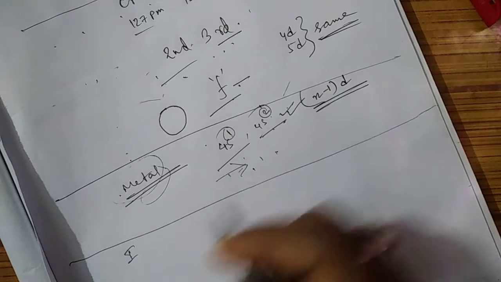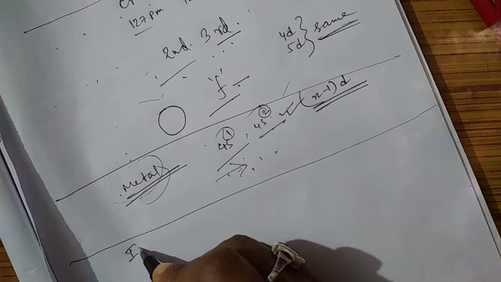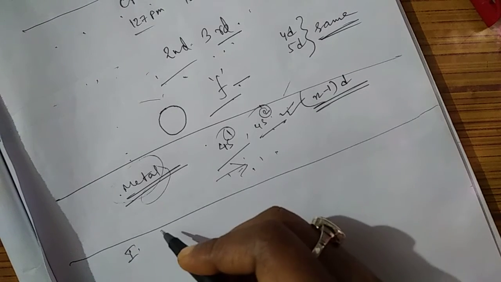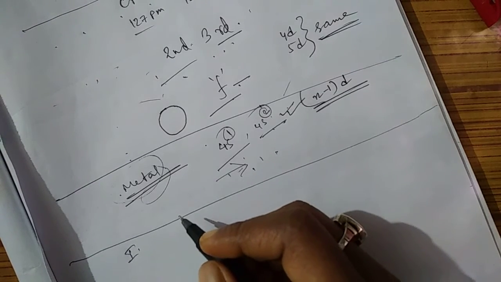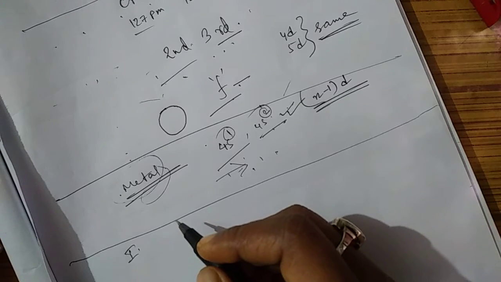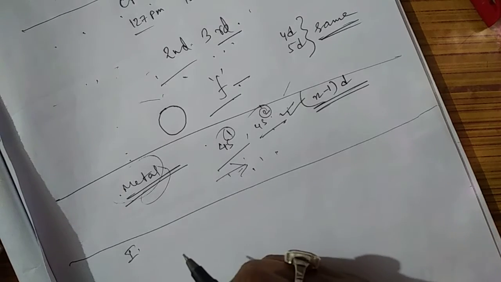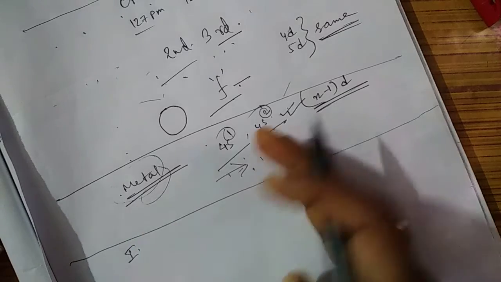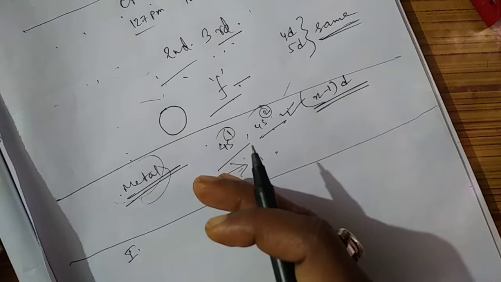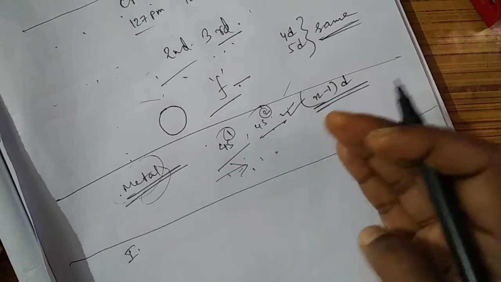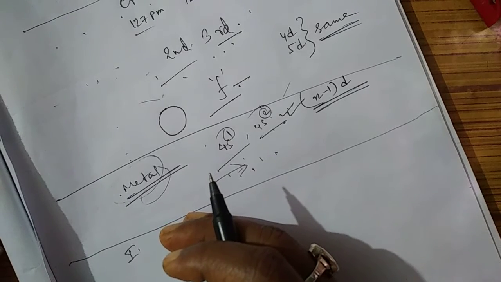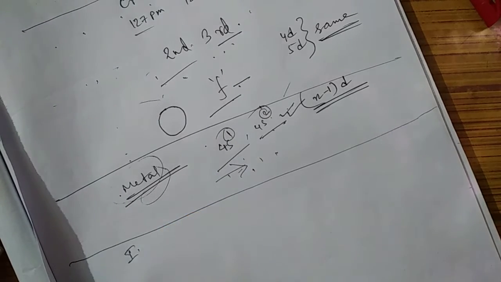Another thing is ionization enthalpy. As they are losing electrons, having only 1 or 2 electrons, their ionization enthalpy will be in between the s and p block. That means it is more than s block elements and it will be lesser than the p block elements.